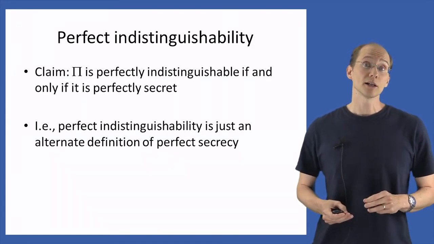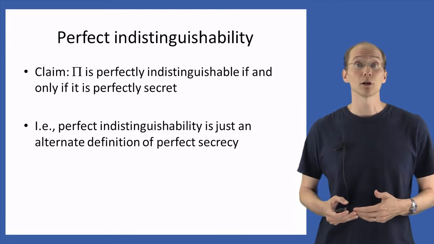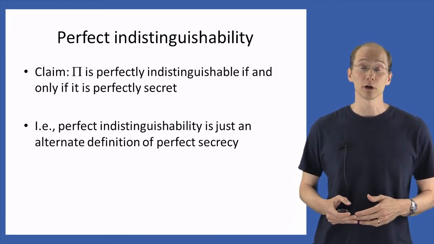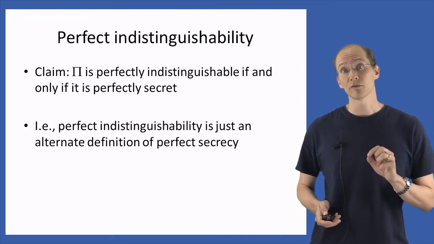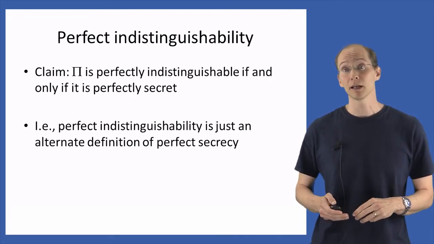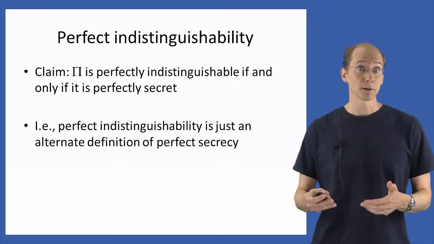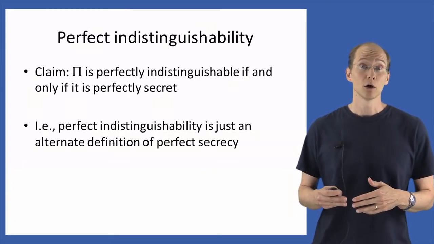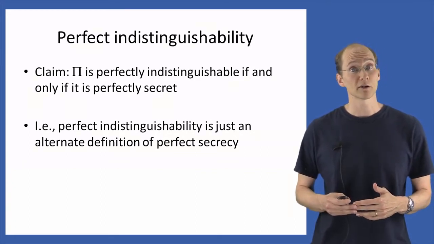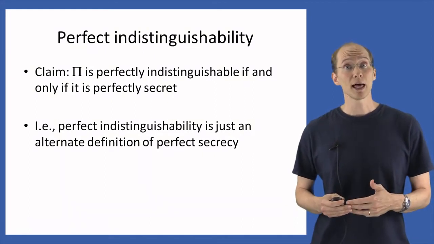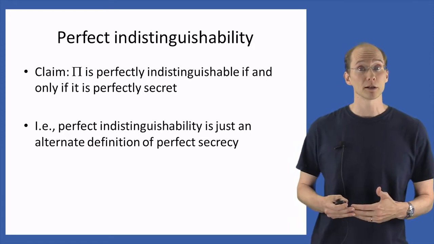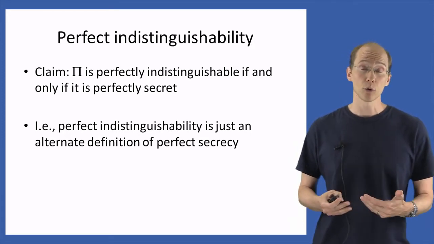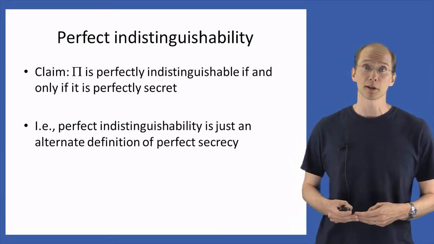The claim is not very difficult to prove, but it's a bit technical and messy, and so I'm not going to prove it here. You'll have to take me on faith. But the point is that we've defined this notion of perfect indistinguishability via an experiment that explicitly mentions an attacker A, right? That's different from what we had for the case of perfect secrecy. But nevertheless, this definition that we get by defining that experiment, this definition of perfect indistinguishability, is exactly equivalent to our prior definition of perfect secrecy.